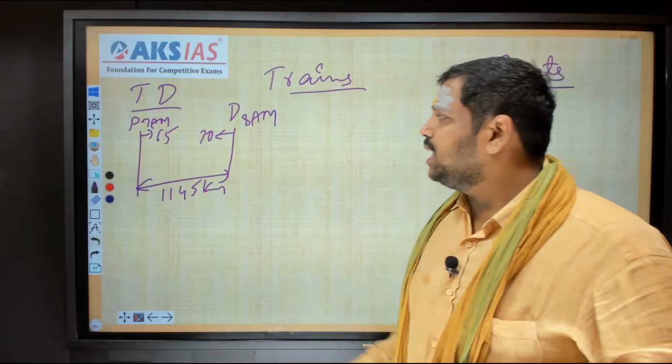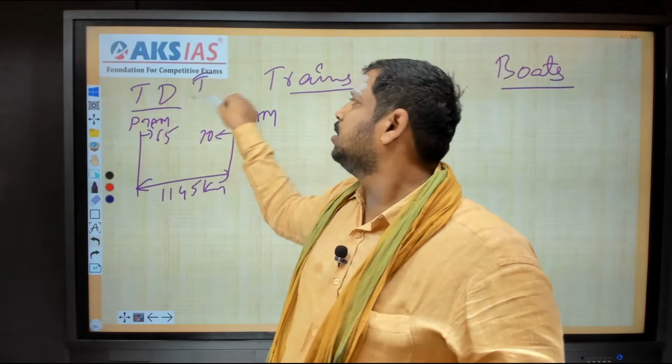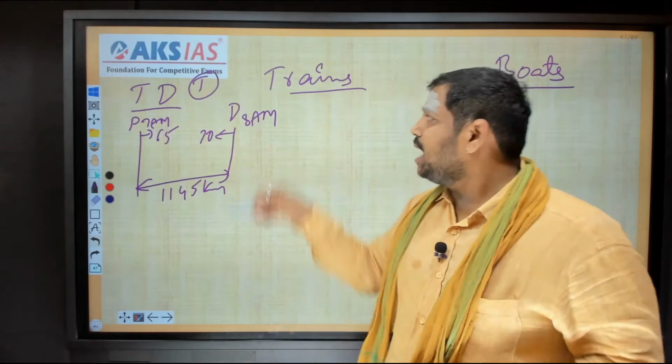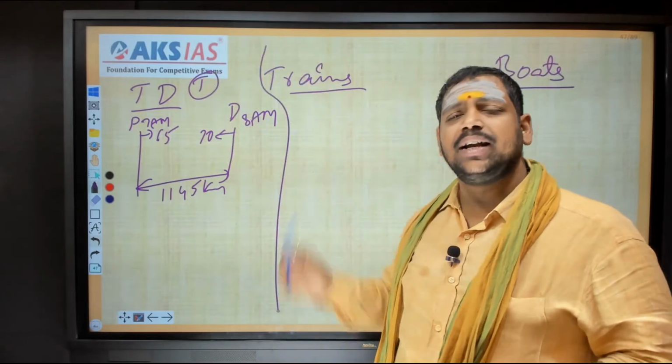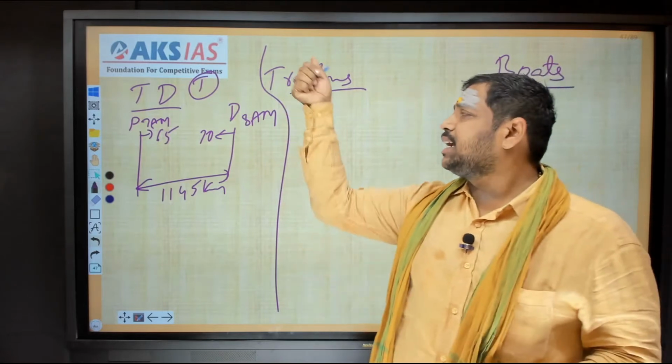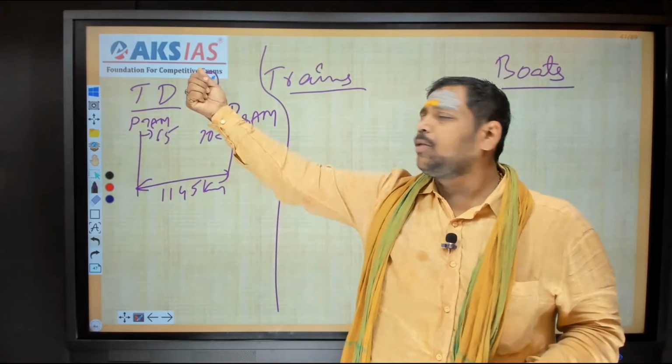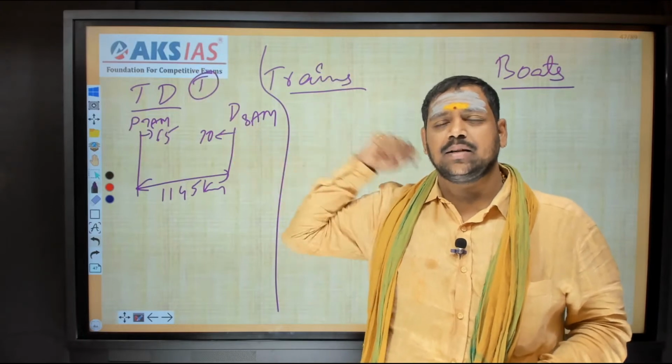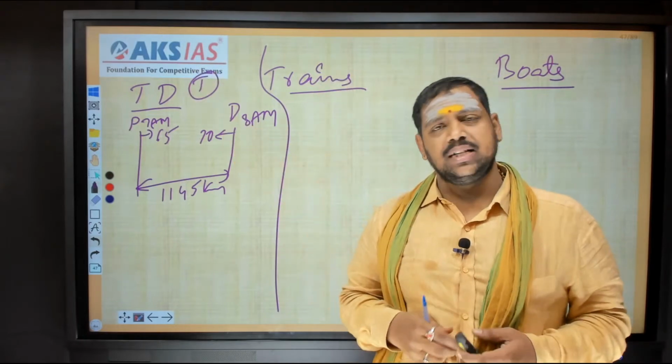But if you observe a point here, I used the word trains. But by that time, I had not completed the topic of trains, but how did I do it? Number 2. Suppose, without discussing the concept of trains, if I can do the problems of trains, then why should we discuss the trains concept again? These are the questions that I have in my brain.